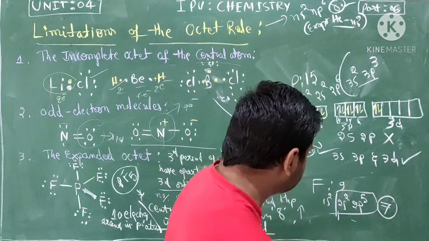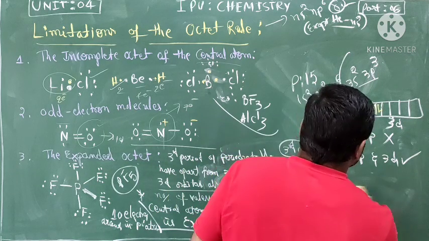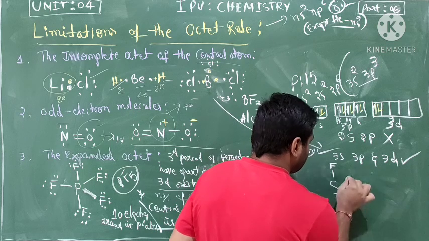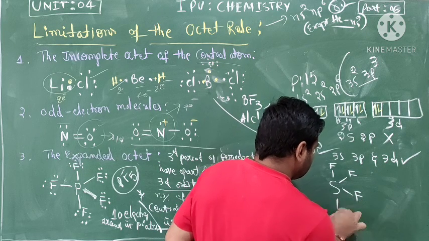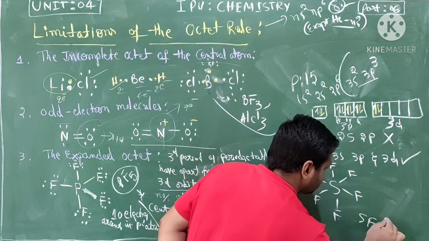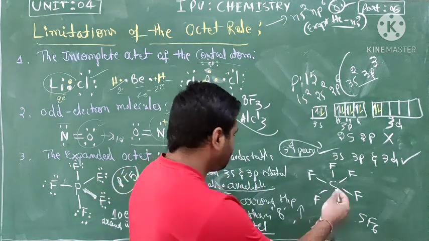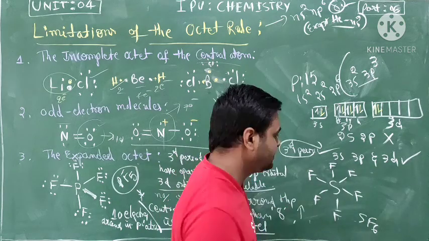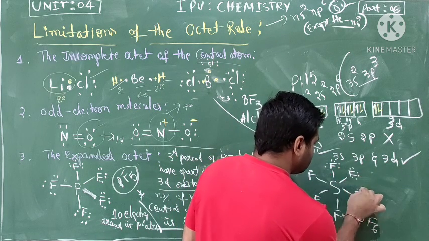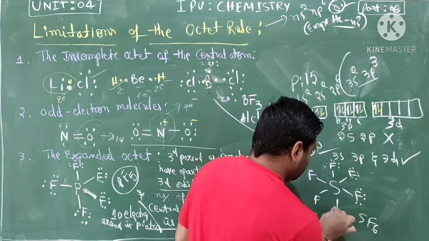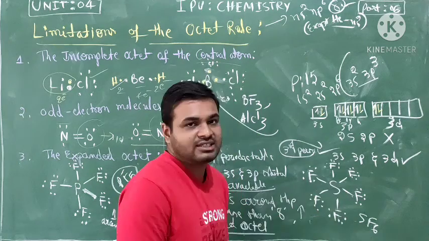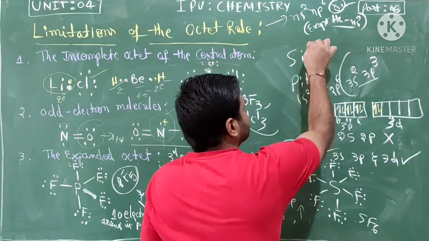One more example is sulfur hexafluoride. Here also the same, the fluorine valence electron count is 7: 1, 2, 3, 4, 5, 6, 7. Look at sulfur. Sulfur is 16.